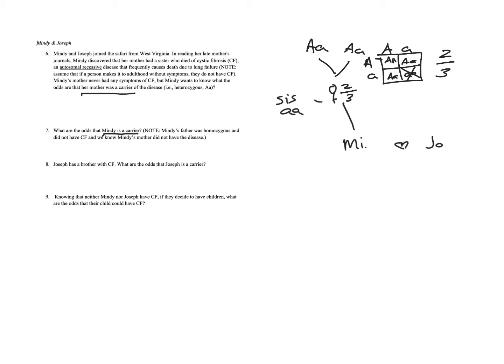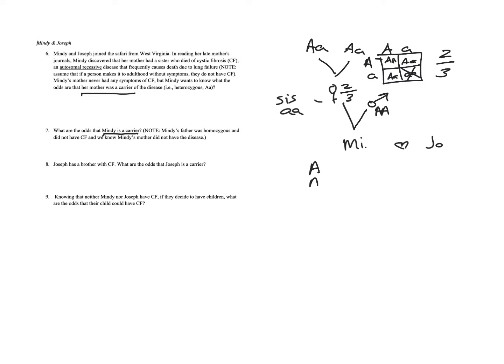And we know that Mindy's dad, he's not a carrier at all, he's homozygous. So he's big A, okay? And she's 2/3 chance big A, little a, 1/3 chance big A. So you can do all the squares out if you'd like, or you can do probability. I'm going to start with doing all the squares out. Here are the 3 possibilities for Mindy.